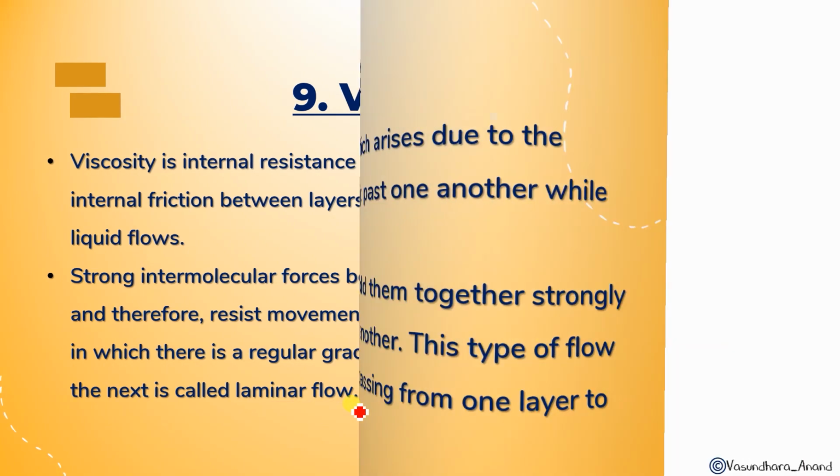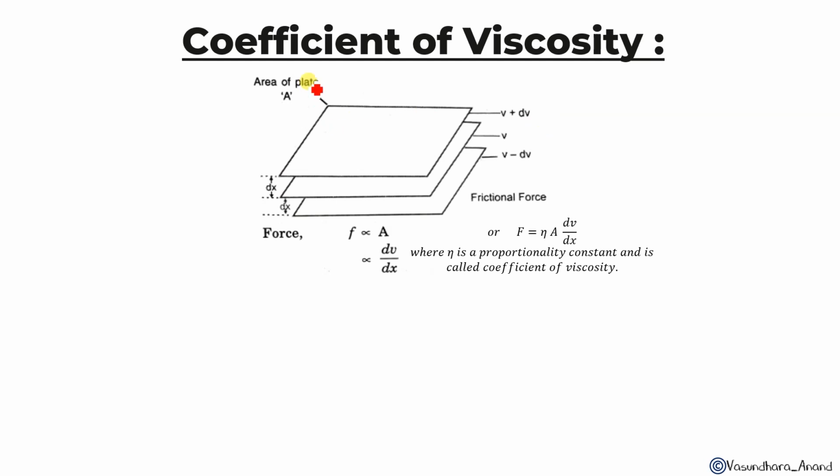So how it is, let me show you with an example. This is a rectangular layer we are assuming, and a regular gradation will be there. This is the first layer, second layer, third layer. Suppose the middle one is fixed, and its velocity is v.